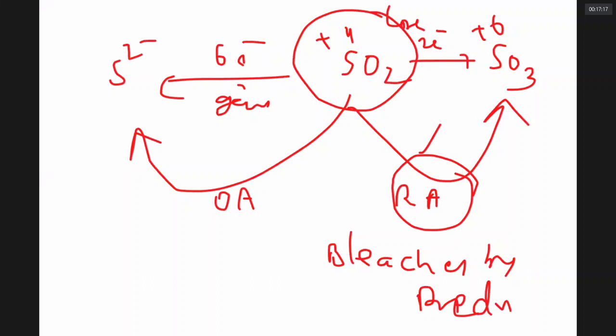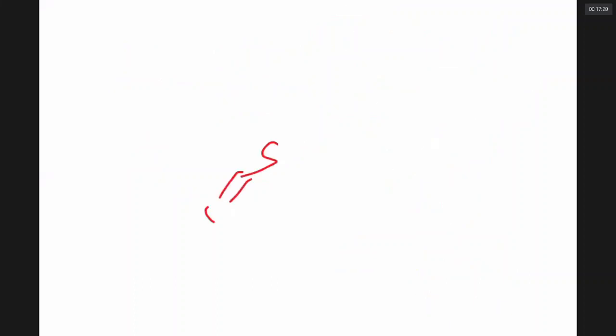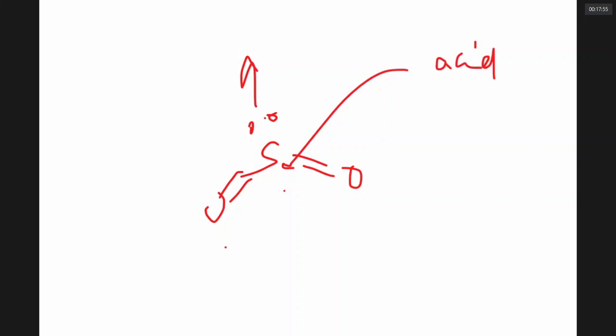Ladies and gentlemen, the sulfur dioxide has this shape. It's a bent molecule. The sulfur has one lone pair. Because the sulfur has a lone pair, it can donate the lone pair of electrons, it can act as a ligand. Because the sulfur has empty d orbitals, it can accept electrons, it can act as an acid. So it is an acid and also it is a ligand, both.